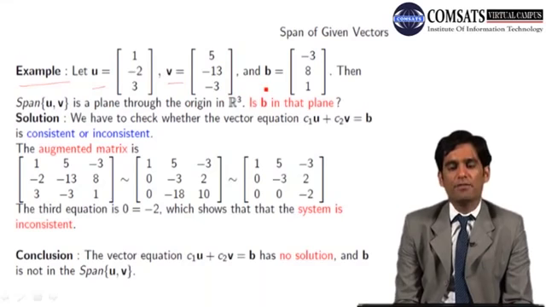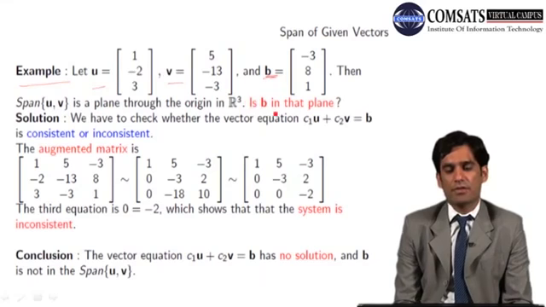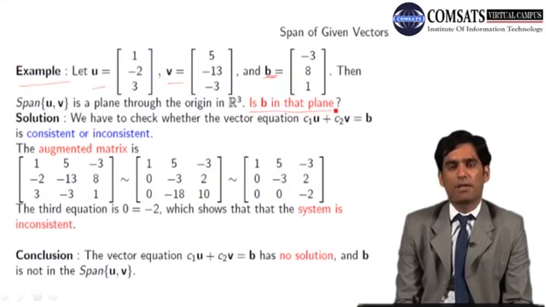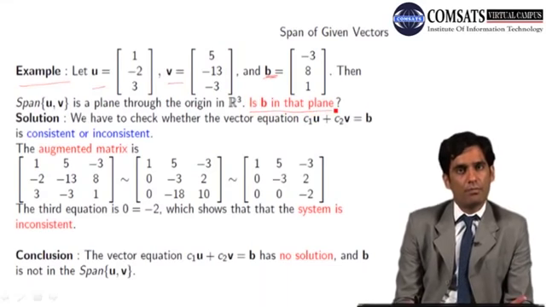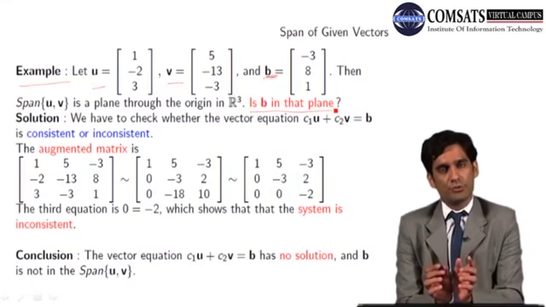So an arbitrary vector b is given and I have asked the question: is b in that plane which is formed by the linear combinations of u and v?